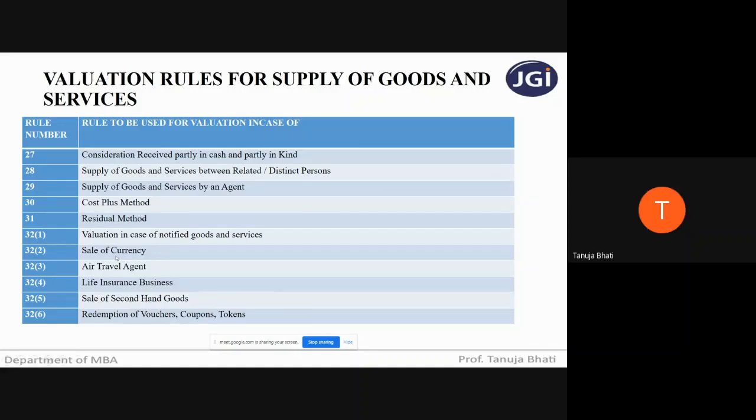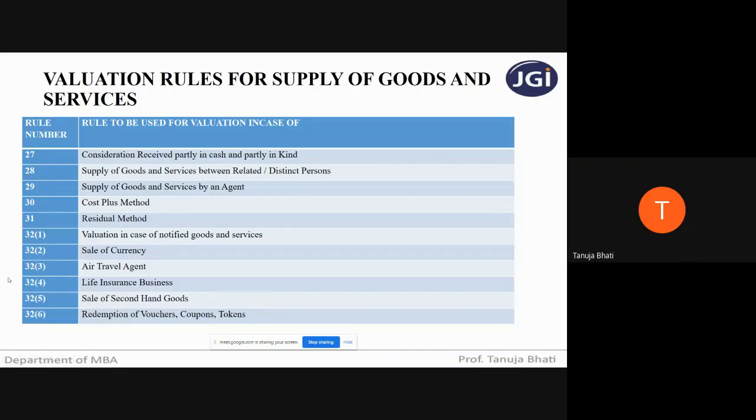Very good. 1% of the value in Indian rupees. Now, if both the currencies that you're exchanging are foreign currency, then first you have to bring those foreign currencies into Indian rupees. See whichever value is lower among the two, that 1% you're going to take of that lower value in INR as your value of supply.